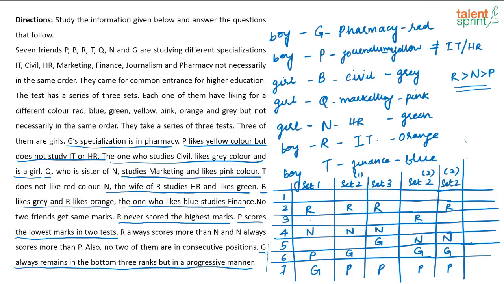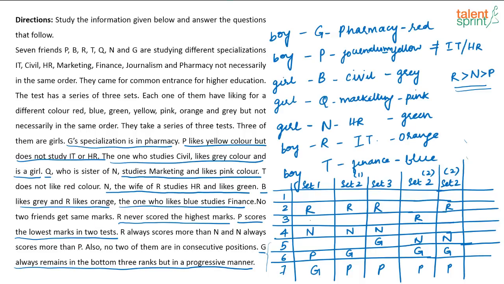If you look at set 1, there is only one possibility that can come. If you look at set 3, there is only one possibility that can come. But if you look at set 2, right, you can have 3 possibilities that can come, right? 2 possibilities is where R is in the rank 2 and one possibility where R is in the rank 3. So accordingly, you can place N in 2 different places here and N will come here. So these are the various possibilities of ranks that we can have, and this is the only information that is given to us, right? Ranking of others is not given.